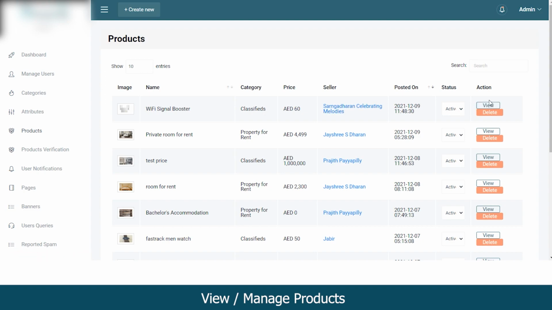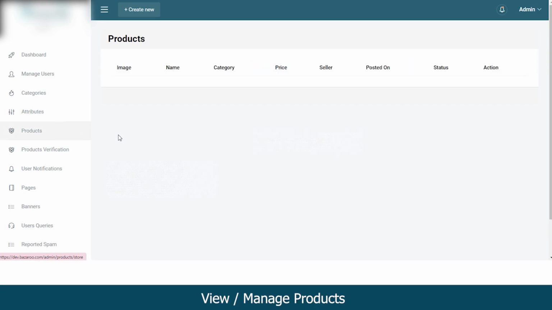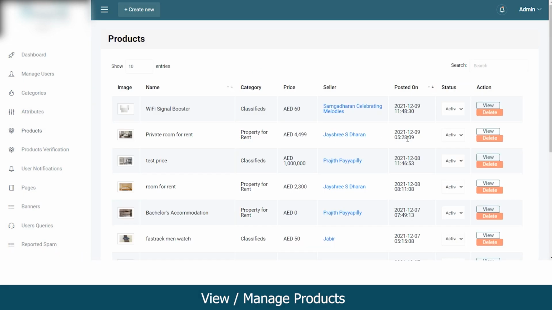If you want to view this listing in detail, you can click on the view option. Now you can view this listing in detail and the images for the same. Likewise, you can change or update the status and action of any product anytime.